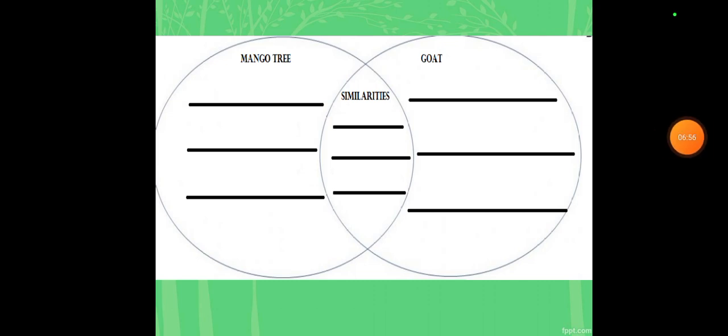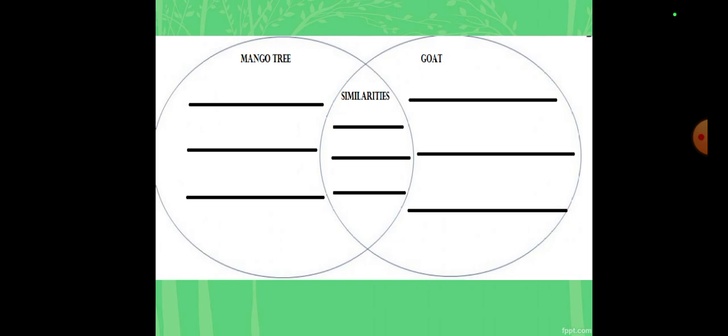If you have any plant or animal on one side, you have to write all the things that are mentioned above. There is nothing more to mention. The same things you have to write, the same things you have to show. If you want to do this activity, you can do it. I will not say you are not allowed to do it. It's a very good thing. Or you can take any other plant or any other animal. Like I can take an apple tree or zebra, or I can take apricot, and on the other side I can say lion. So basically everything has a comparison, you can compare that, you can find a similarity of that.